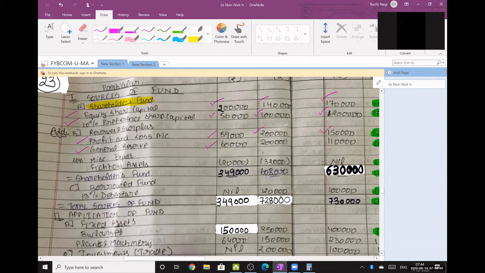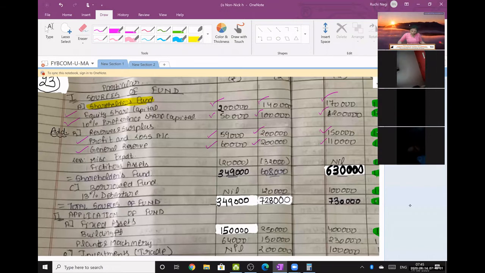General reserve 60,000, 2 lakhs and 1 lakh 10. And miscellaneous expenditures matlab fictitious assets, accumulated losses. Okay.